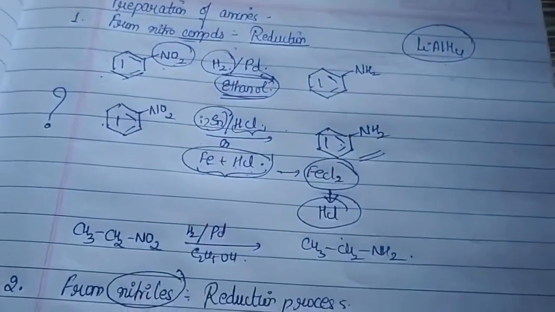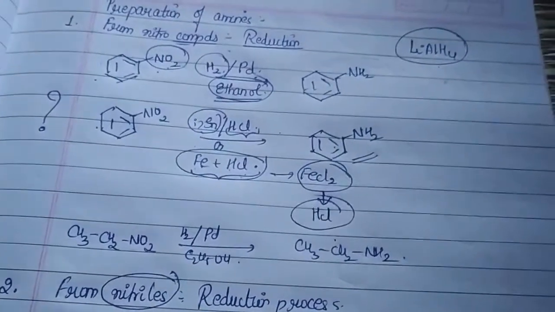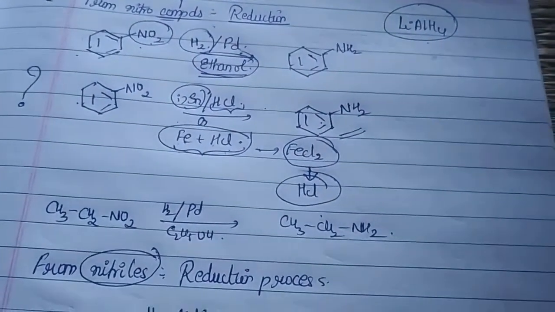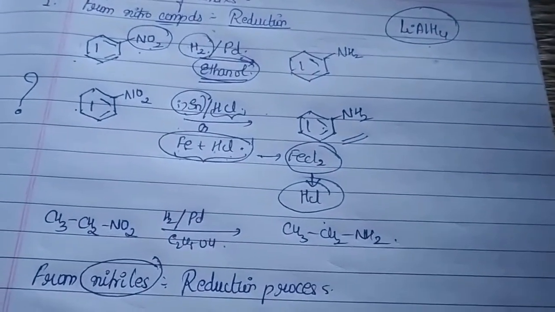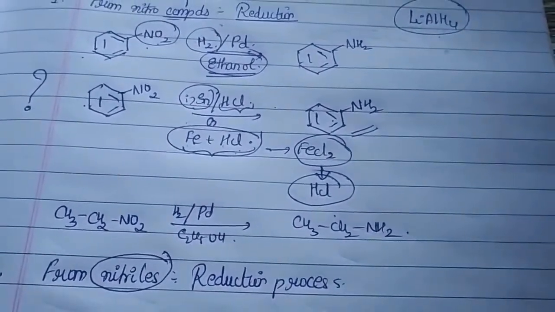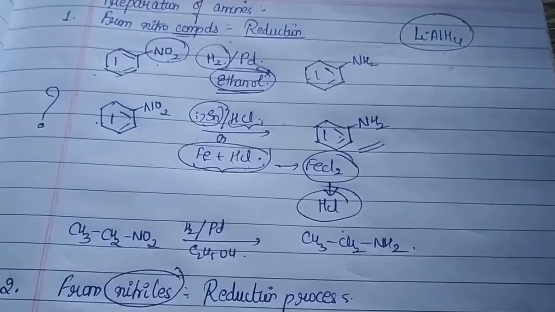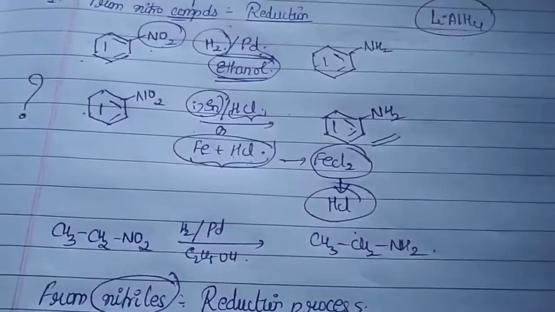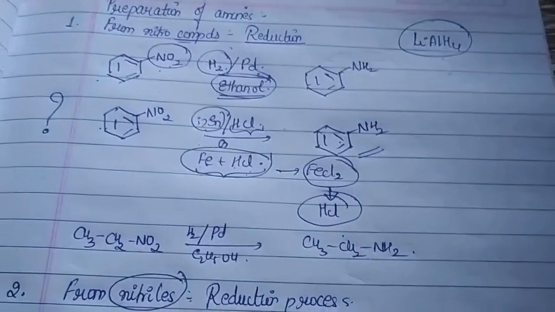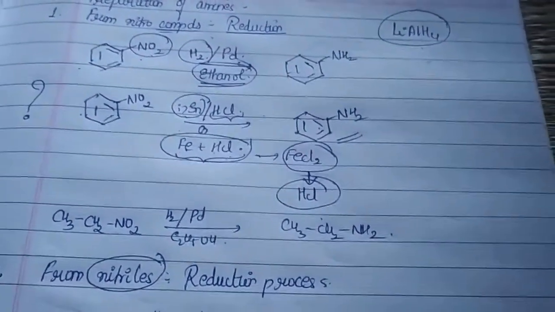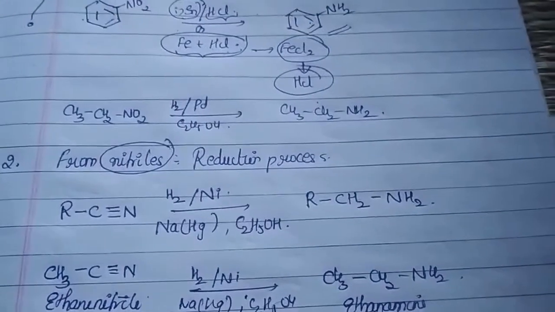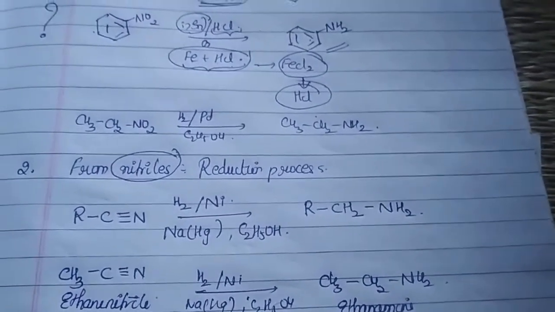When you talk about the reduction, you have two important processes. What are those? By utilizing a metal in the presence of hydrogen in an alcoholic medium, and the second most important method, utilizing a metal in the presence of an acid. When choosing the second method, the best is iron in HCl, because within the reaction mixture itself the HCl will be produced, which will initiate the reaction to a greater extent, and you will get a maximum amount of the final product.